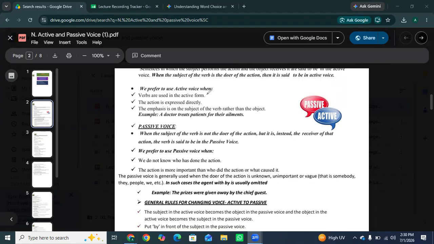The formula for active voice is subject, verb, and object. The subject is who, the verb is some action, and the object is what or whom.